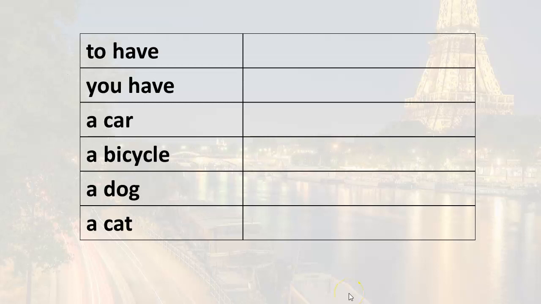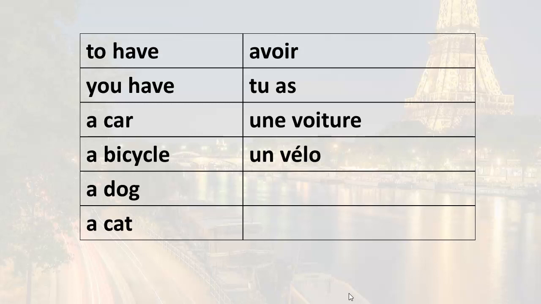Okay, so let's review and apply what you've learned. To have, the infinitive is avoir. You have, with the informal tu, tu as. A car, une voiture. A bicycle, un vélo. A dog, un chien. A cat, un chat. Again, notice I'm not pronouncing the consonants at the end of the words here. Un chien. Un chat.